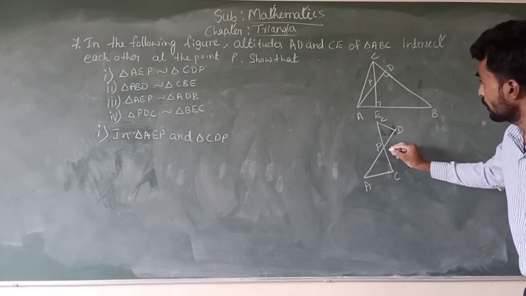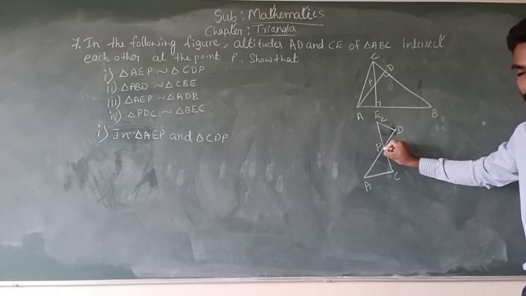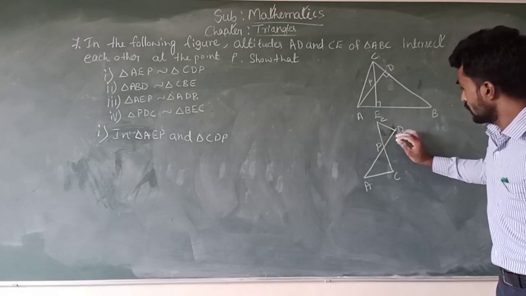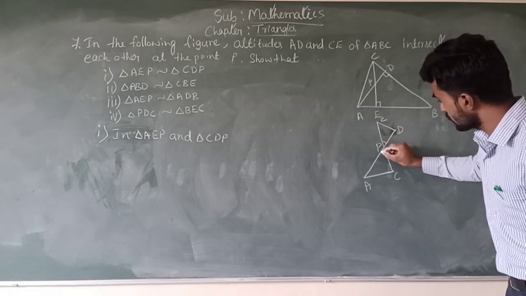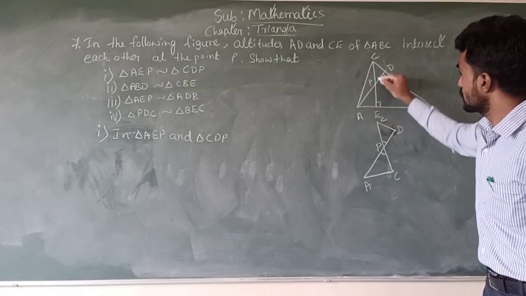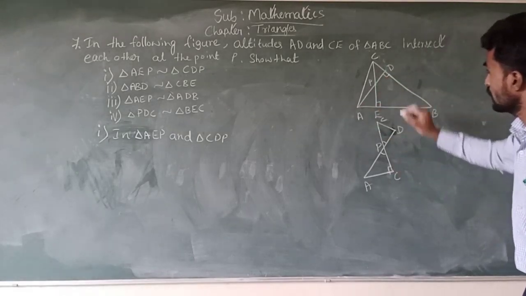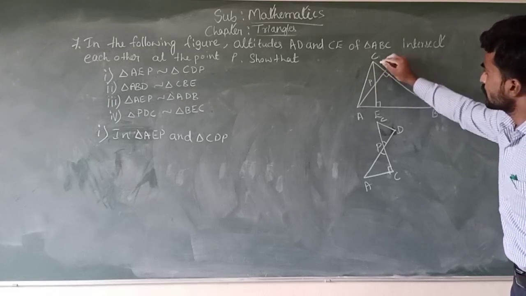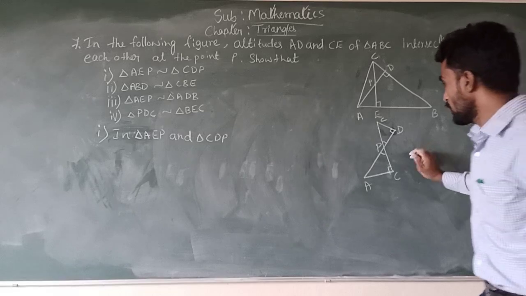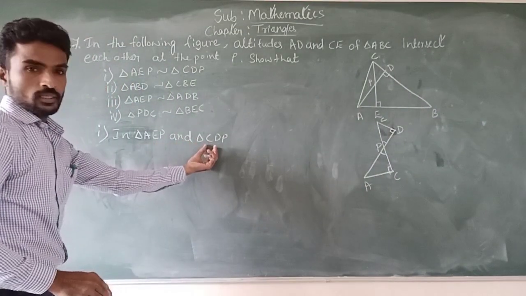Just observe these two triangles: one is PAC and the other is DCP. In these two triangles, this angle is equal to this angle, and also angle PCA is 90 degrees in this triangle, and angle CDP is 90 degrees. By using these two facts, we can prove that both the triangles are similar.